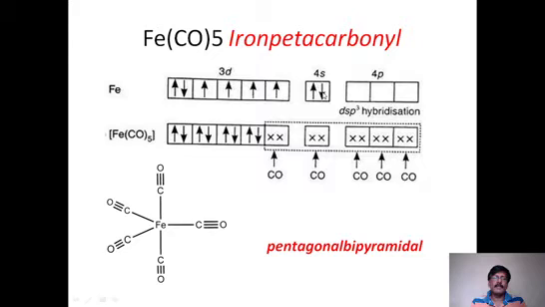But what happens, as carbonyl is a strong ligand, when it approaches iron, the electrons pair up here, and these also pair up here, leaving one empty d orbital on this side, and also the 4s empty, and the 4p3 orbitals are also empty. So we have one d orbital, one s orbital, three p orbitals empty.